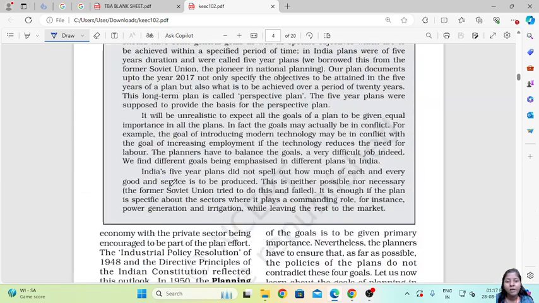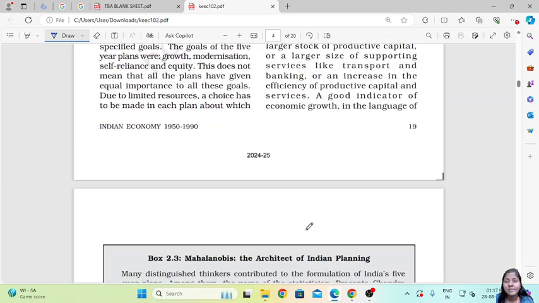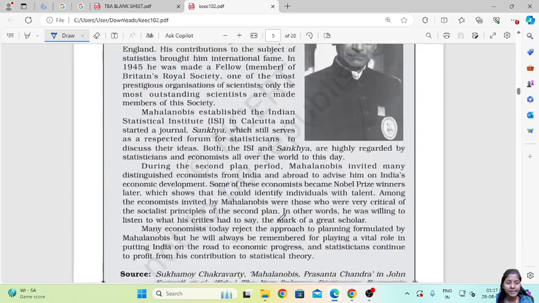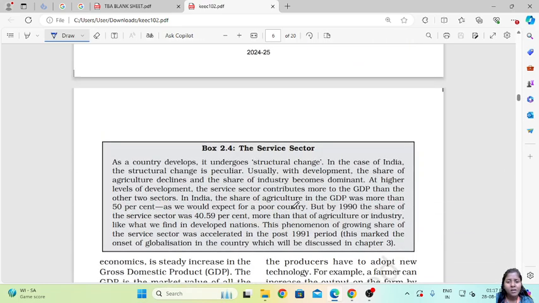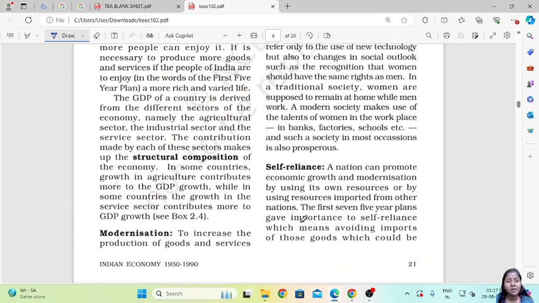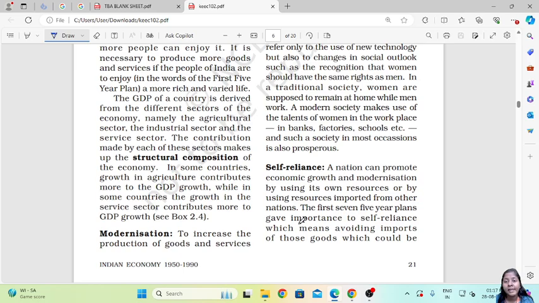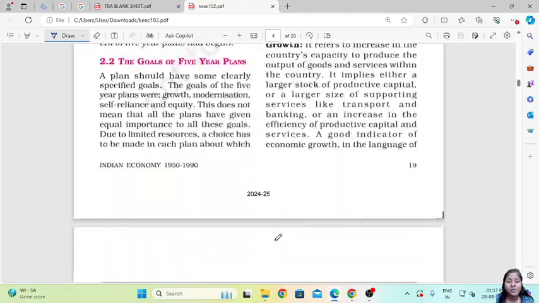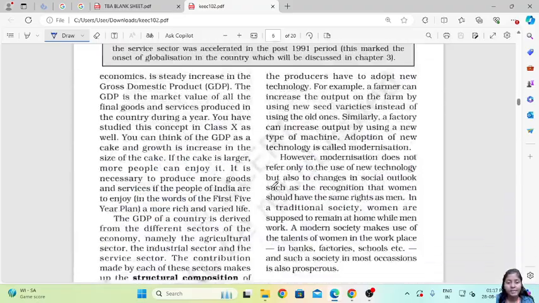Then we learned about what is a plan. Then we have seen the plan of Mahalanobis, the architect of Indian planning. Then we have seen the different 5-year plans and their aims: modernization, self-reliance, growth, equity. These were the goals of the 5-year plans.